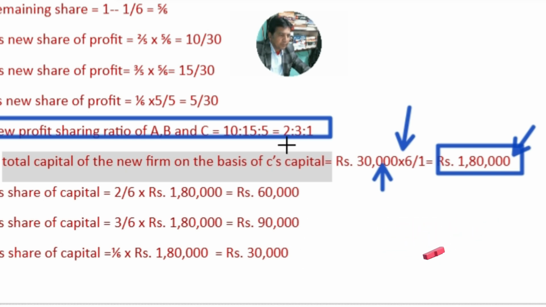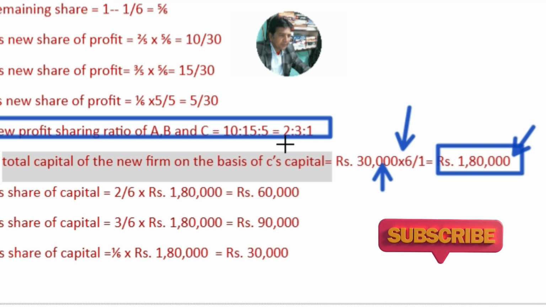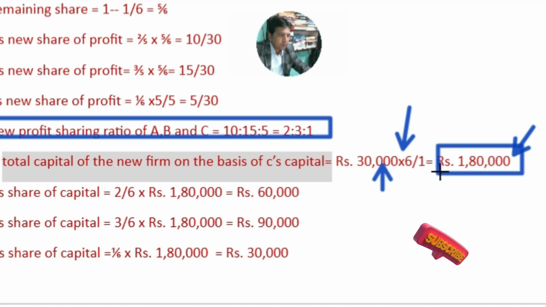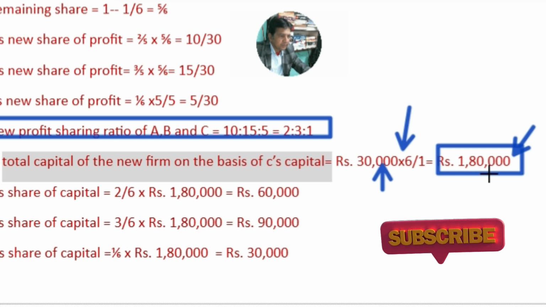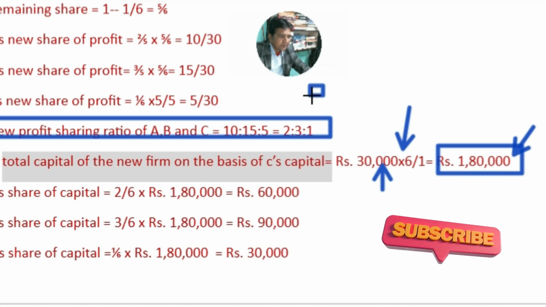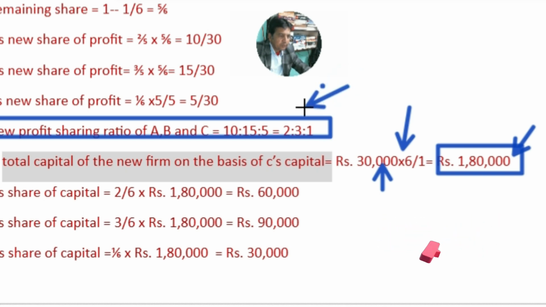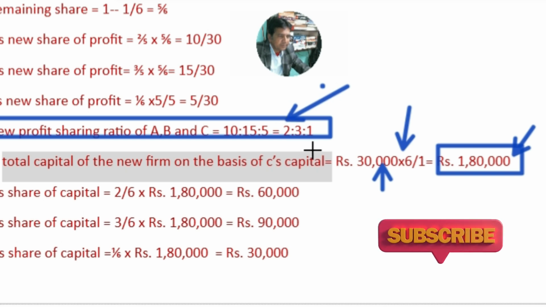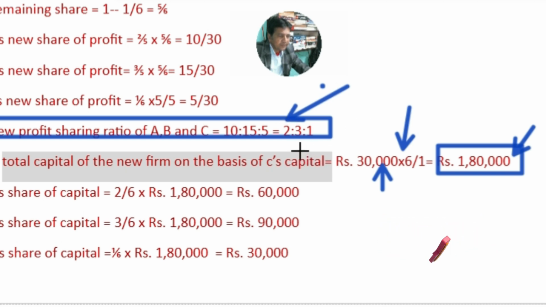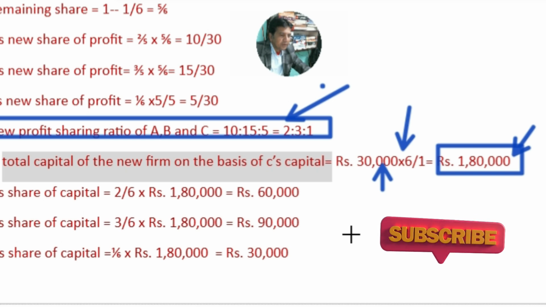So A will maintain his capital at 2 by 6 of rupees 1,80,000, B will maintain 3 by 6, and C 1 by 6.